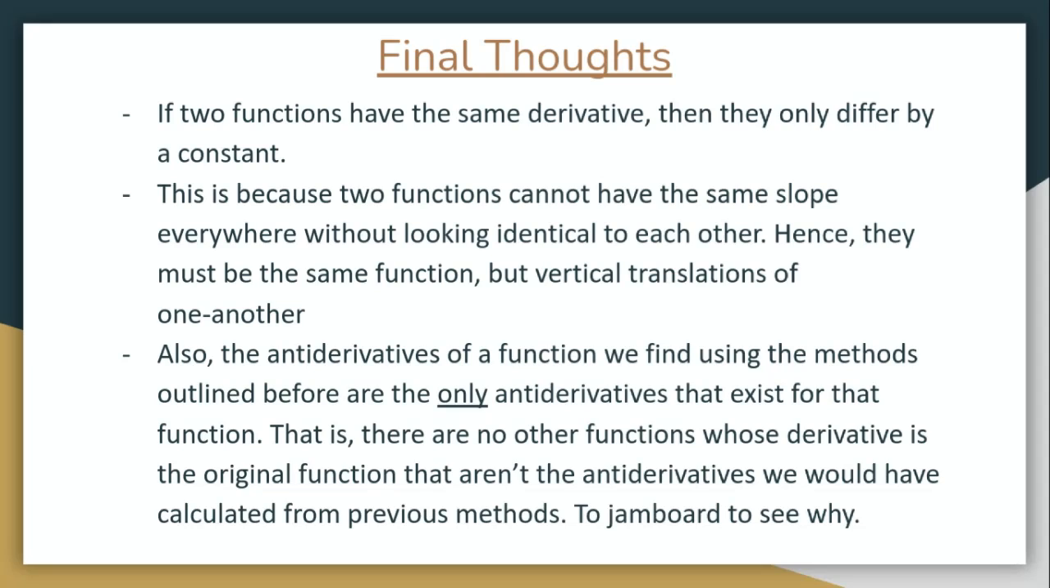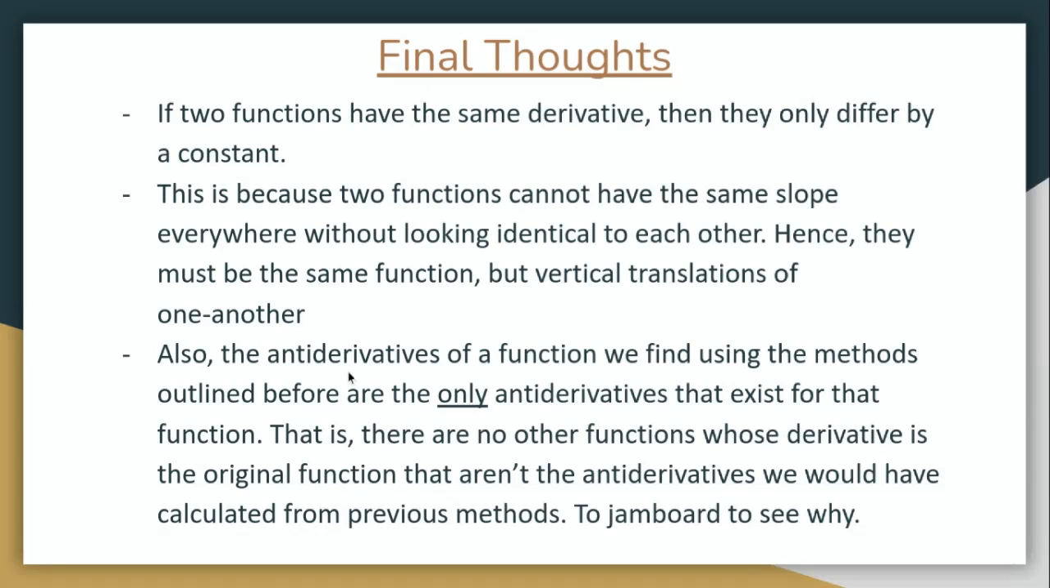Also, the antiderivatives of a function we find using the method outlined before are the only antiderivatives that exist for a function. That is, there are no other functions whose derivative is the original function that aren't the antiderivatives we would have calculated from the previous methods. I don't know if I have to go to Jamboard to explain this. I'll explain it slowly. It's basically just what we said before applied.